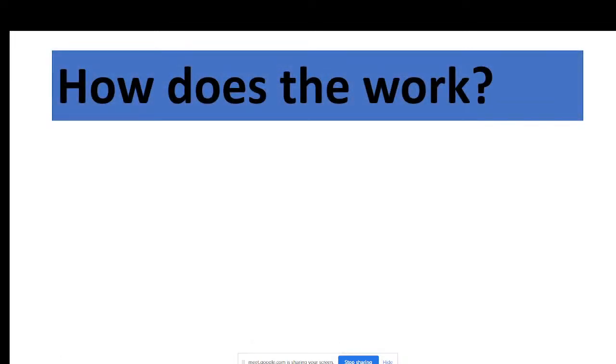Okay, so mainly how does it work? Google Earth Engine is a totally cloud-based platform, and every cloud-based platform has its own server. All of the things will be controlled from the server. So when you write the code, this code sends a message to the Earth Engine server. In a matter of seconds, this server sends you a response. So it is a totally cloud-based platform. We just need to simply write the code, then this code sends a message to the server, and in a matter of seconds we can get the response from the server.